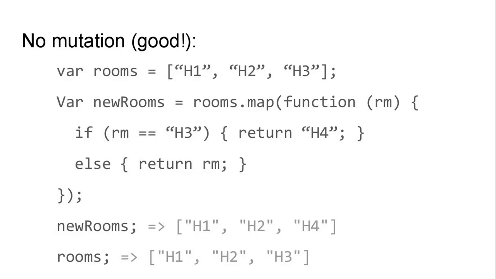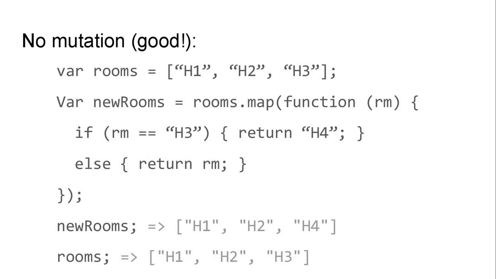never changing. For example, with no mutation, we still have our rooms, which has the wrong h1, h2, h3. But instead of changing it in place, I'm going to make a new rooms array using this map function that we talked about a little bit earlier, where I'm feeding a function into this map, which looks at each room in the list, and if it's H3, oops, I have a missing equal sign there, last minute slides. If the room is H3, it returns H4 instead of H3. Otherwise, it returns whatever the room was.